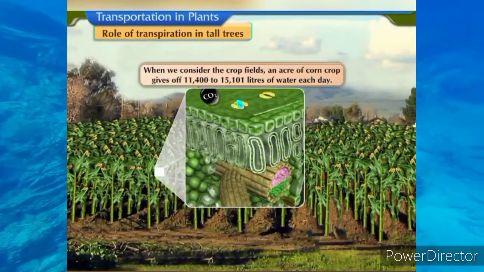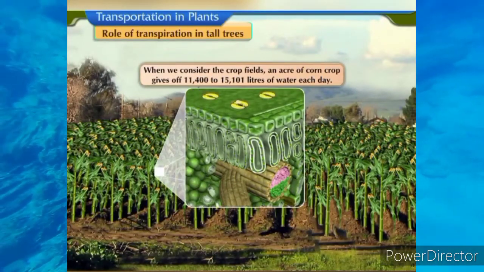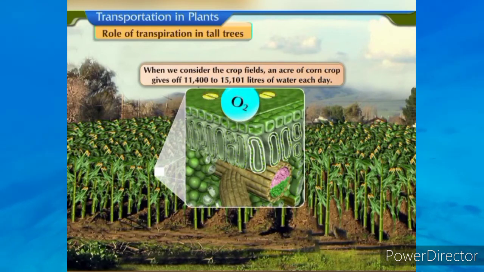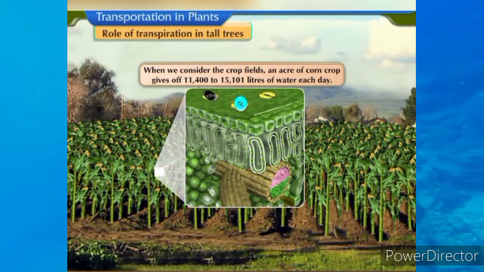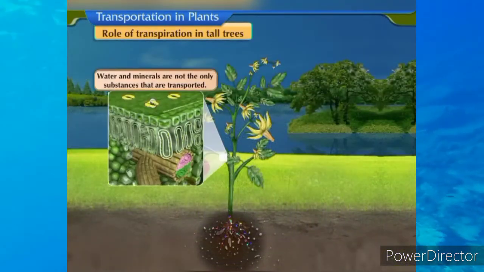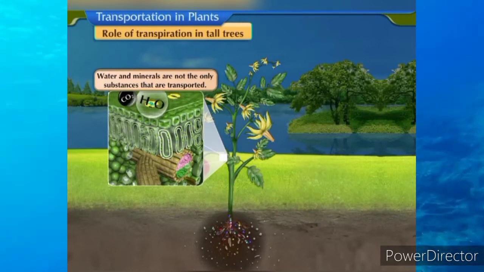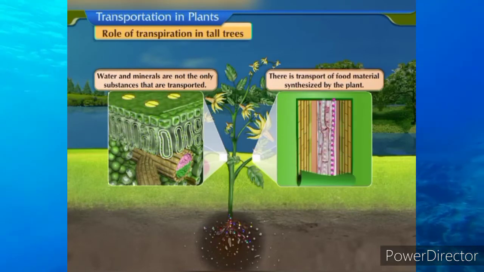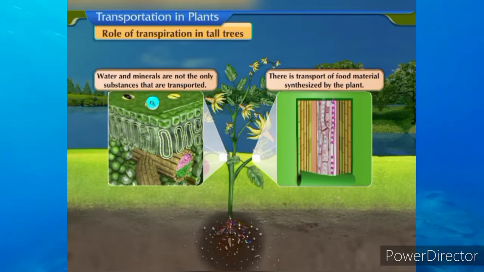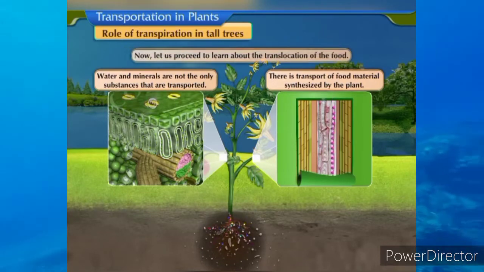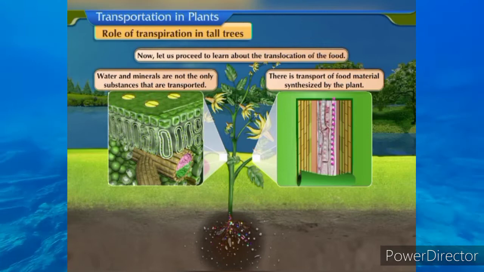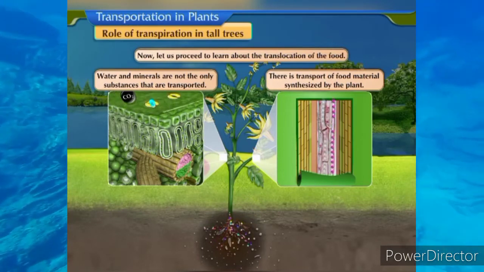When we consider the crop fields, an acre of corn crop gives off 11,400 to 15,101 liters of water each day. In a plant body, water and minerals are not the only substances that are transported, but also there is transport of food materials synthesized by the plant. Now let us proceed to learn about the translocation of the food.